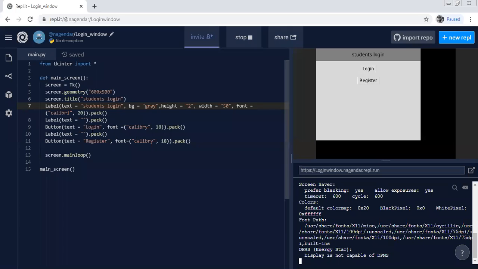Then next we change the buttons also. For buttons also, what we do, somewhere here or after, it doesn't matter, wherever you write. So generally just write here height of 2, comma, width of some 50.